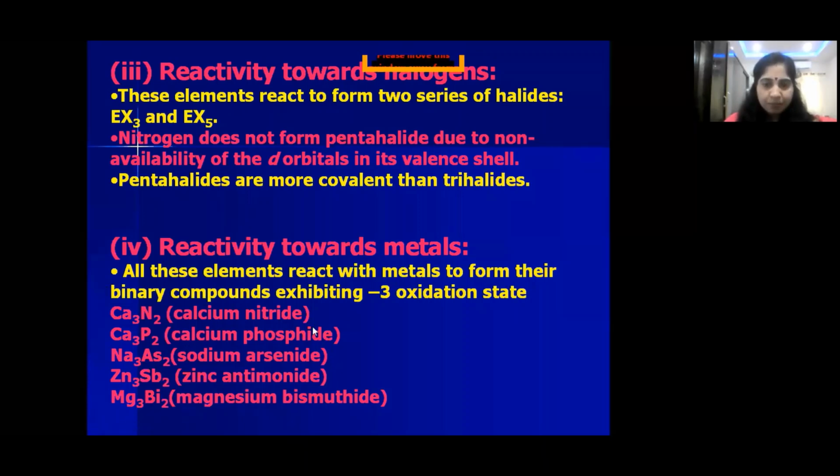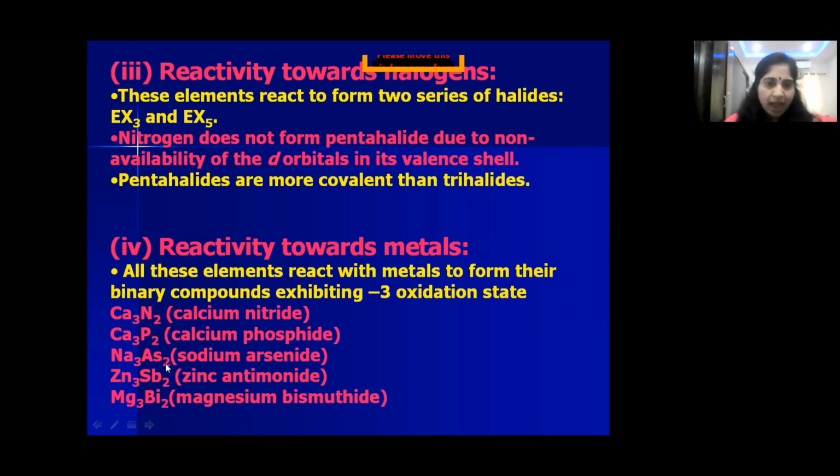In binary compounds, they show a -3 oxidation state, since the metals show positive charge. We can see some compounds. When nitrogen combines with calcium, it forms calcium nitride, Ca3N2, and phosphorus when combined with calcium gives calcium phosphide, Ca3P2.